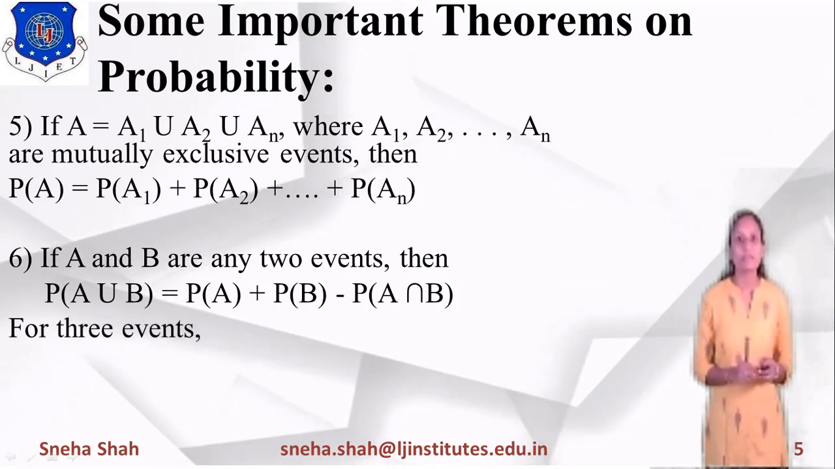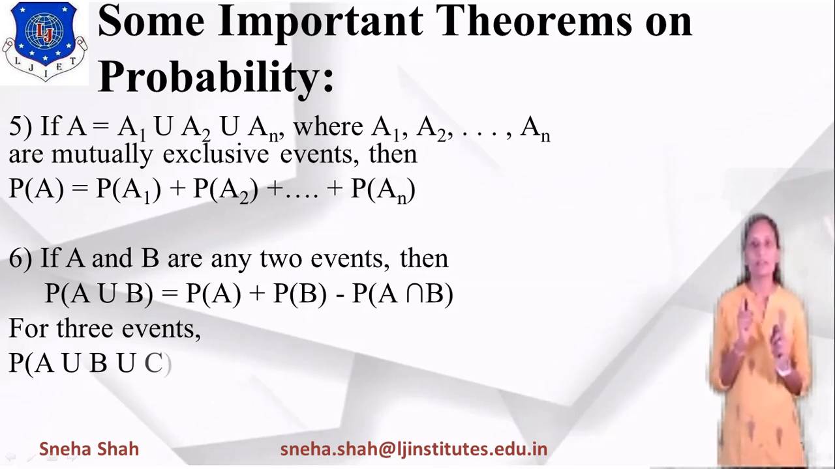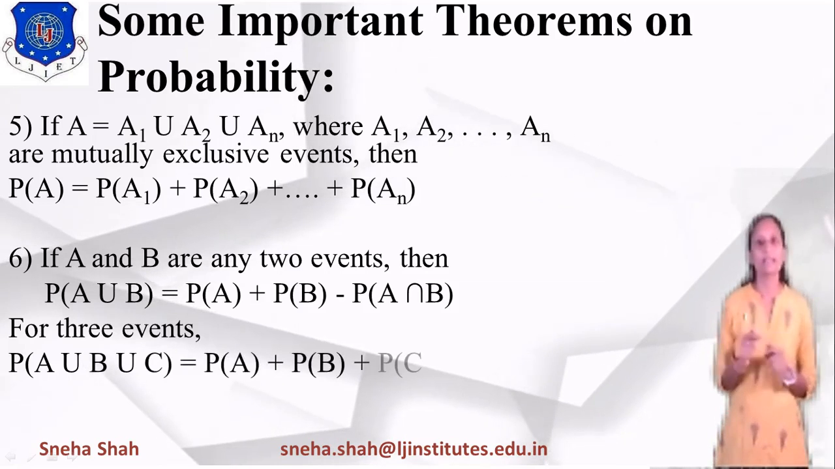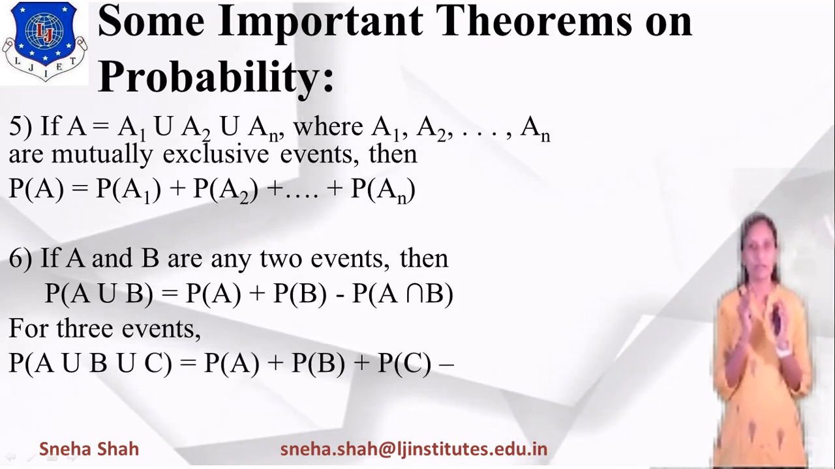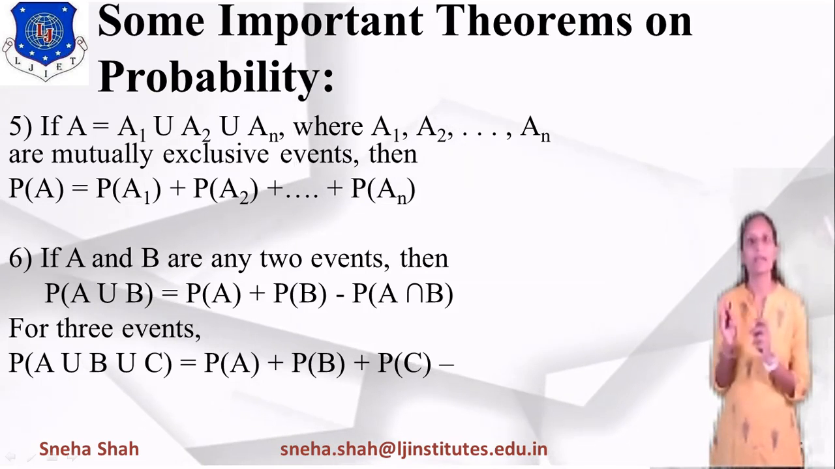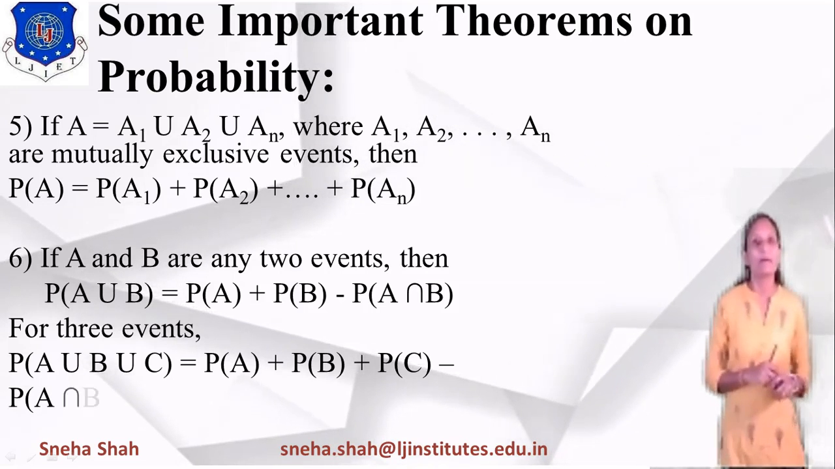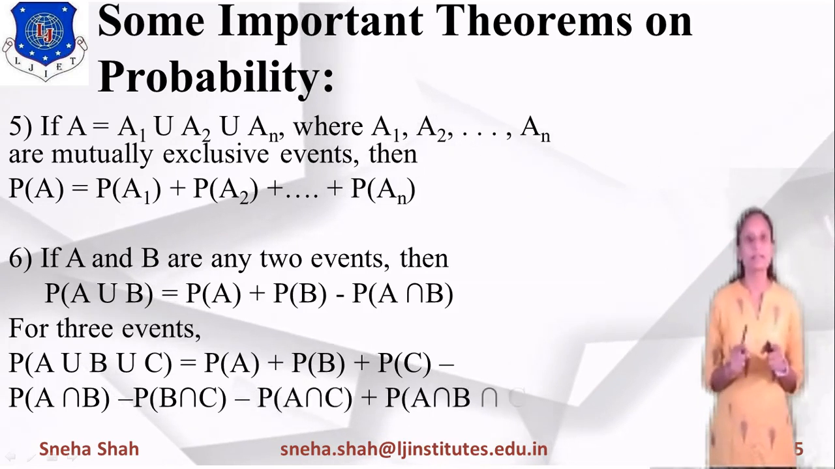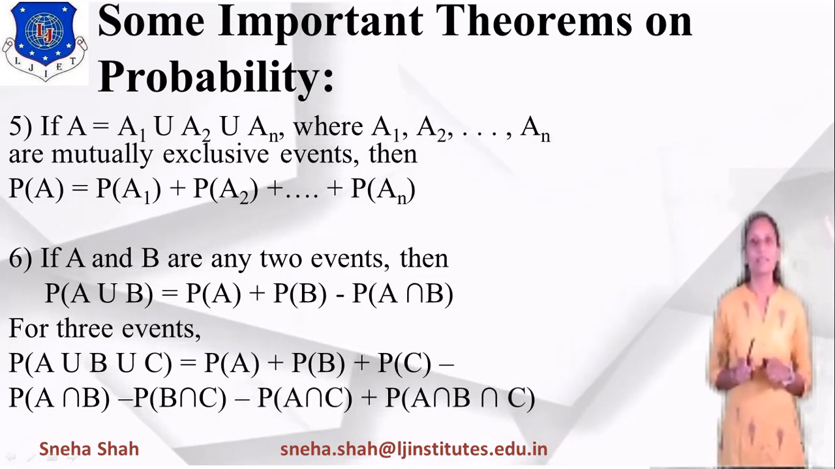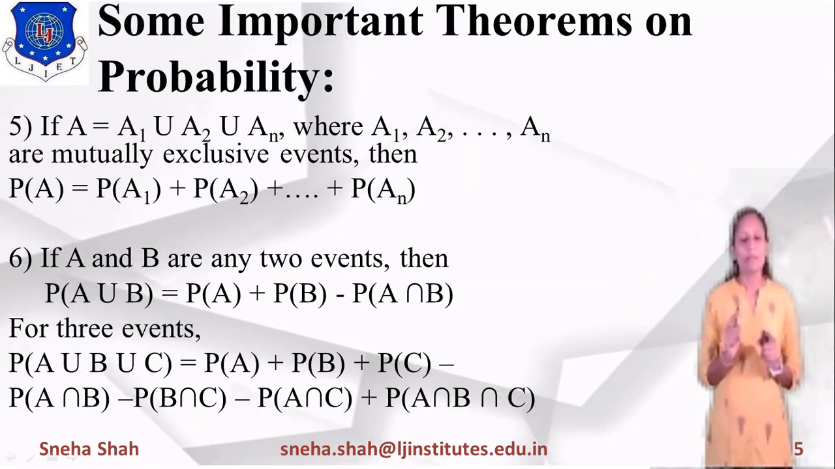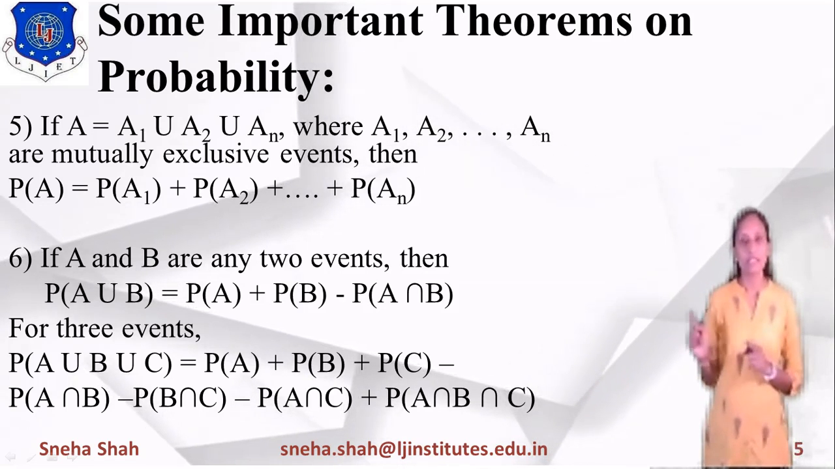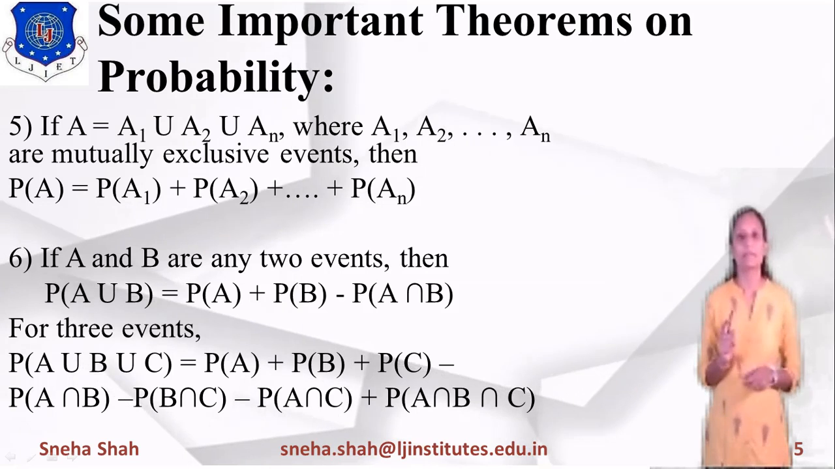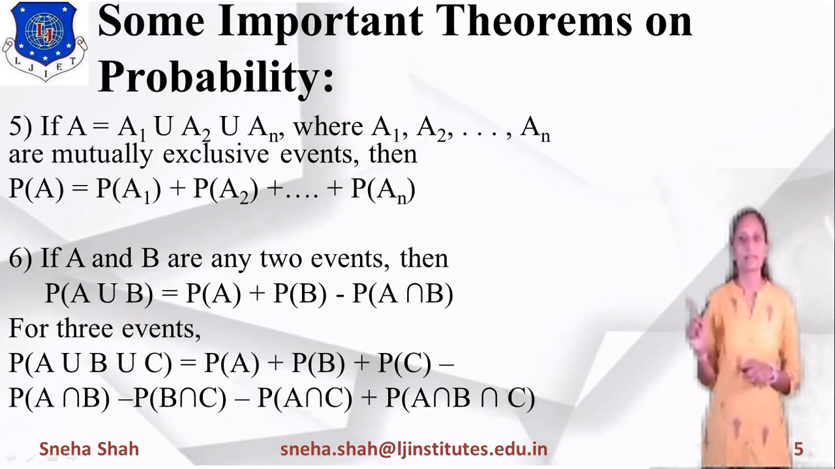In the same way, for any 3 events, probability of A union B union C equals probability of A plus probability of B plus probability of C, minus the common parts: minus probability of A intersection B, minus probability of B intersection C, minus probability of A intersection C, plus probability of A intersection B intersection C.